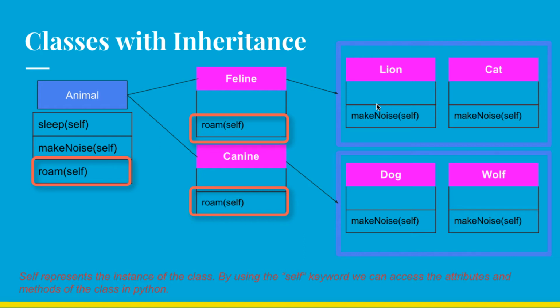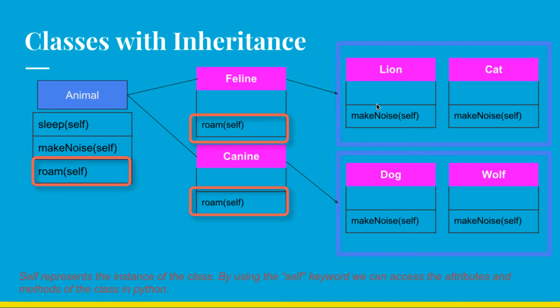So when you create this kind of software, you need to analyze the behavior of classes and how you can abstract them, and how you can define the methods and behaviors that are common in the inherited classes, like here in dog, wolf, lion and cat.